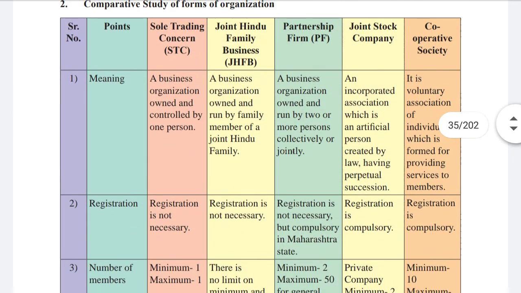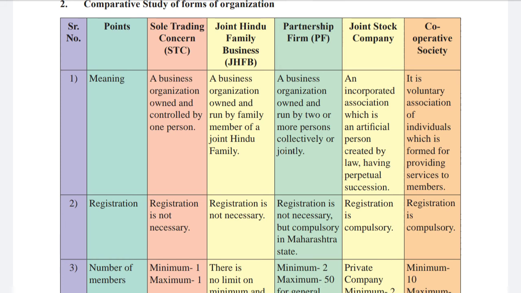Meaning, sole trading concern: a business organized, owned and controlled by one person. Joint Hindu family: a business organized, owned and run by family members of a joint Hindu family. All these explanations I've given in my last video. I'm just reading this out. Partnership firm: a business organization owned and run by 2 or more persons collectively or jointly. Joint stock company: an incorporated association which is an artificial person created by law having perpetual succession. And cooperative society: a voluntary association of individuals which is formed for providing services to members.